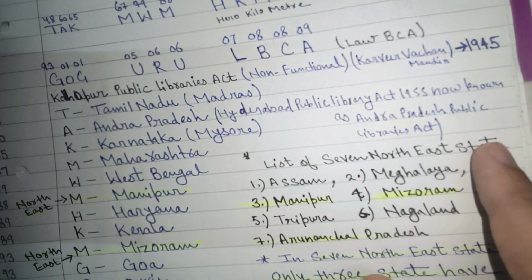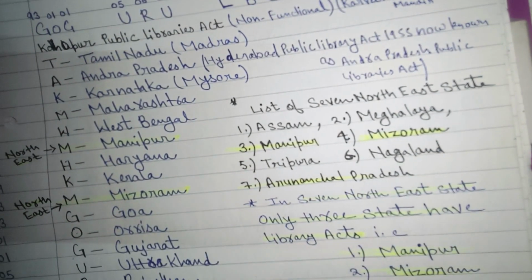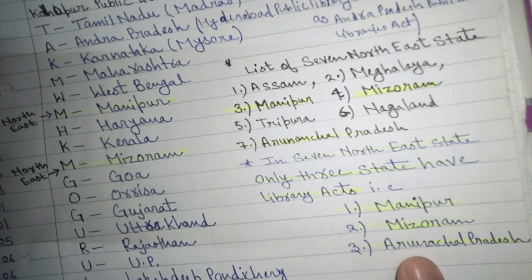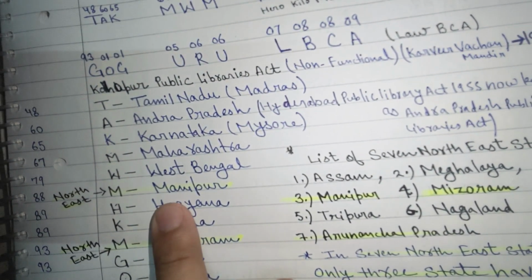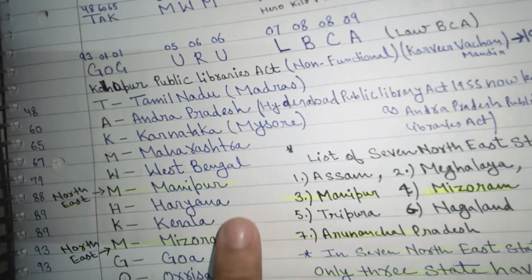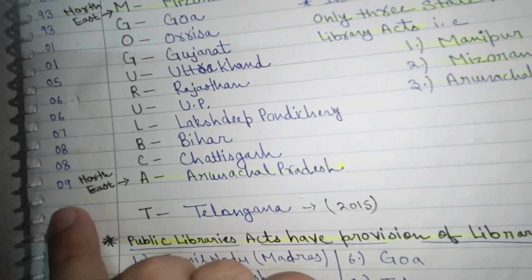Only three have Public Library Acts: Manipur, enacted in 1988; Mizoram, in 1993; and Arunachal Pradesh, in 2009.